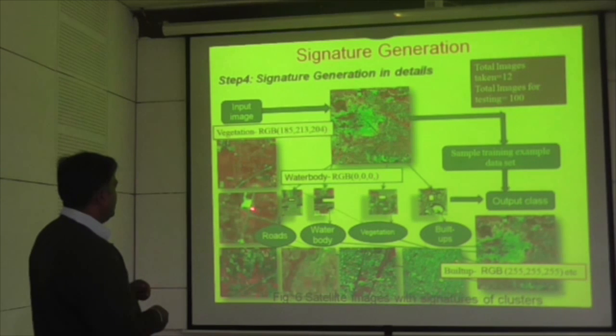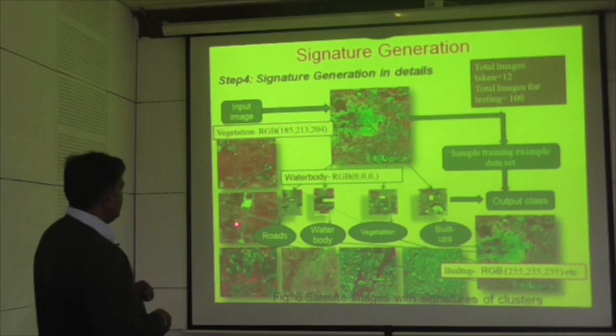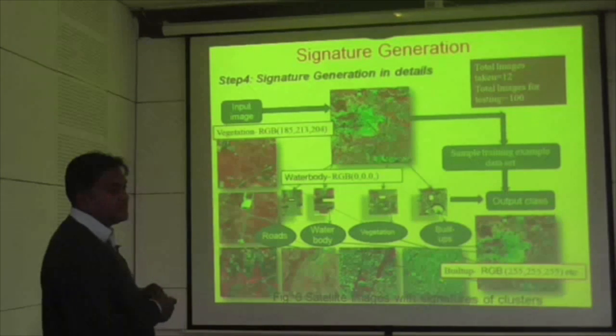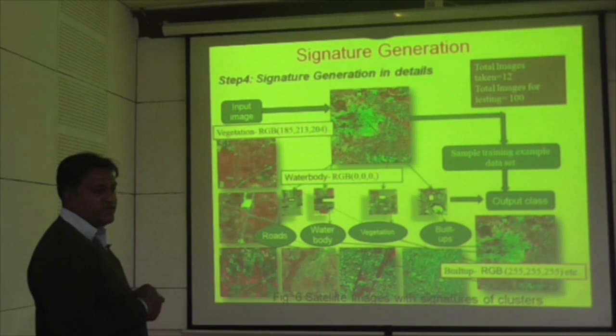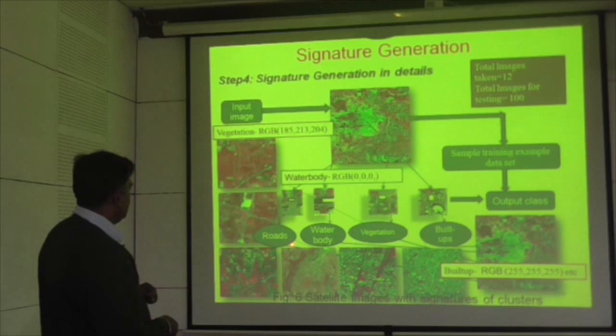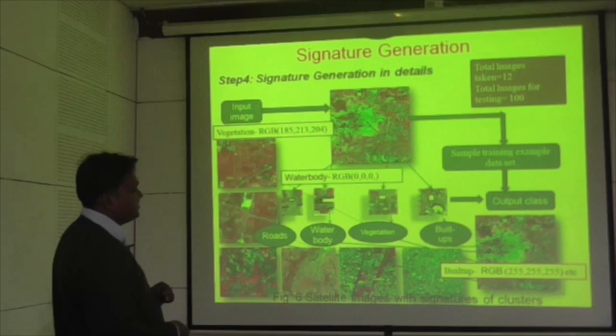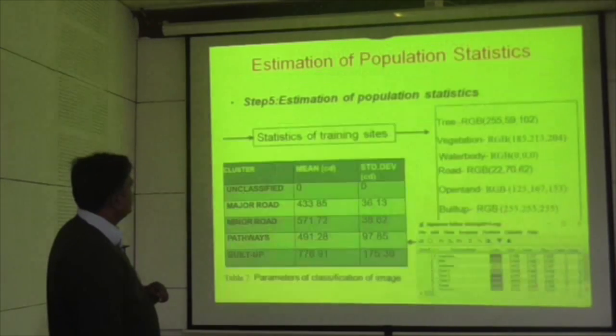So we have to decide what the desired classes are, and we have to develop the signature based on that. The more distinct the signatures are from each other, the more accurate the output will be. So for roads, for water body, for vegetation, for build-ups. Likewise there are so many features, so we have tried for this.